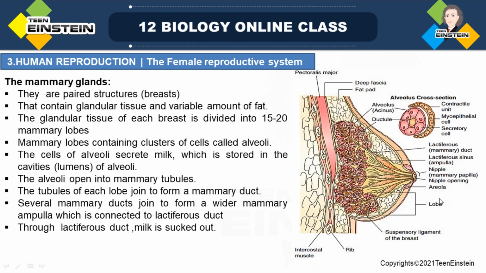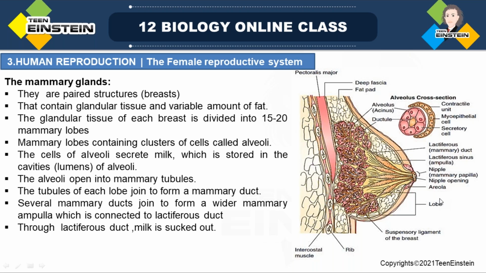The production of milk is stimulated by hormones, mainly prolactin. Note down, prolactin is related to milk production.